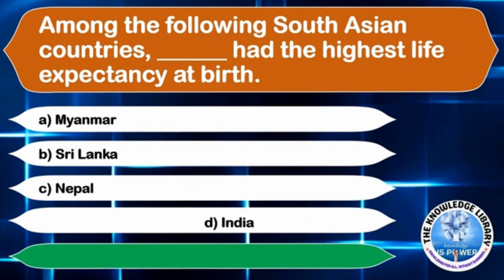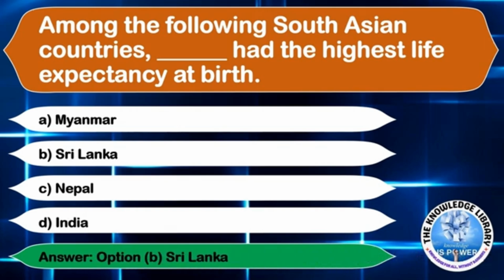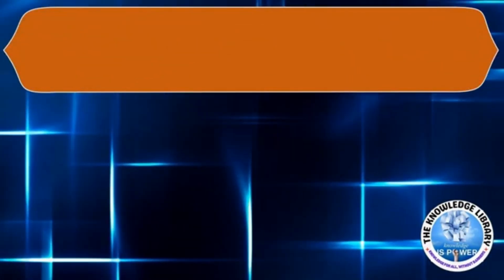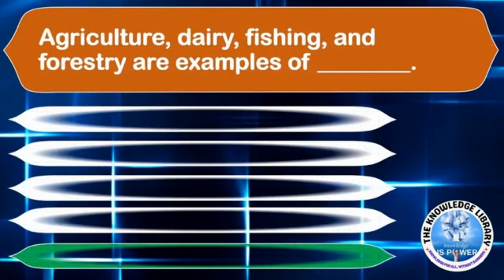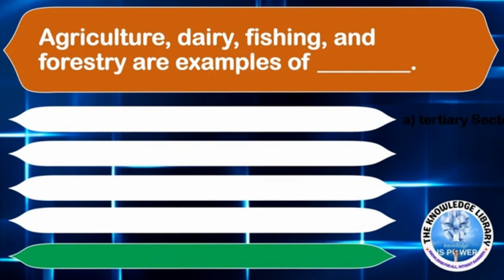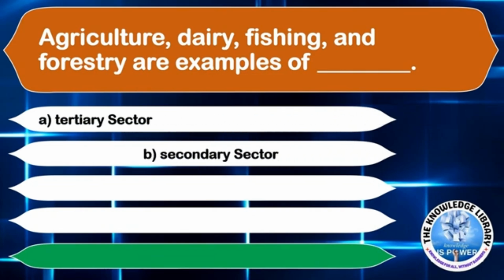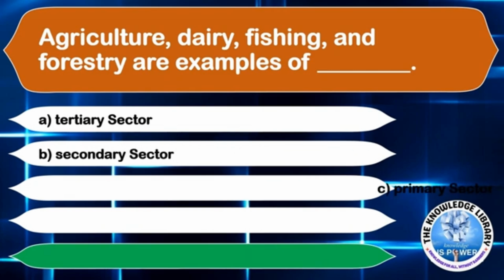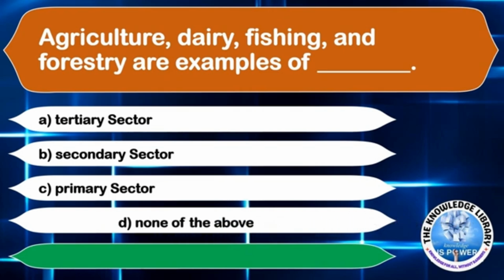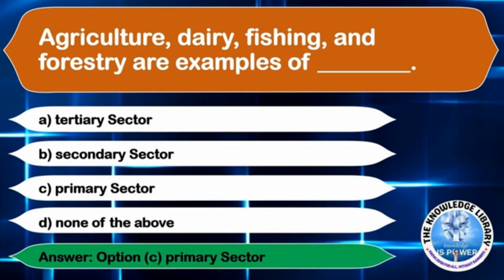Option C, Nepal. Or option D, India. The correct answer is option B, Sri Lanka. The next question is, agriculture, dairy, fishing and forestry are examples of dash. Option A, tertiary sector. Option B, secondary sector. Option C, primary sector. Or option D, none of the above. The correct answer is option C, primary sector.